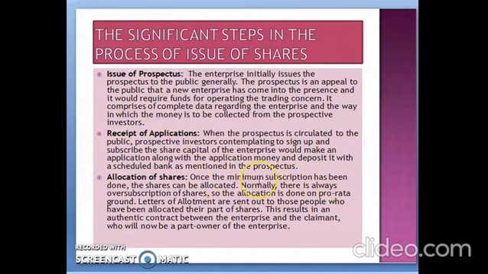Once a minimum subscription has been done, a share can be allocated. Normally, there is always oversubscription of the shares, so allocation is done on a pro rata basis. Letters of allotment are sent to those people who have been allotted shares, and this results in an authentic contract between the enterprise and the claimant, who is now an owner of the enterprise. As you already know, a person who is buying the share becomes a shareholder, and a shareholder is considered as the owner of the company.